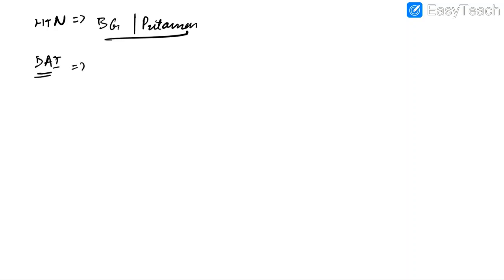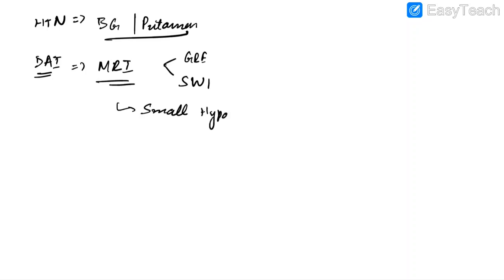This can usually be picked up by MRI, and the investigation of choice is GRE or SWI sequence MRI. In MRI, there will be multiple small hypointense lesions at corticomedullary junction and basal ganglia in case of diffuse axonal injury.